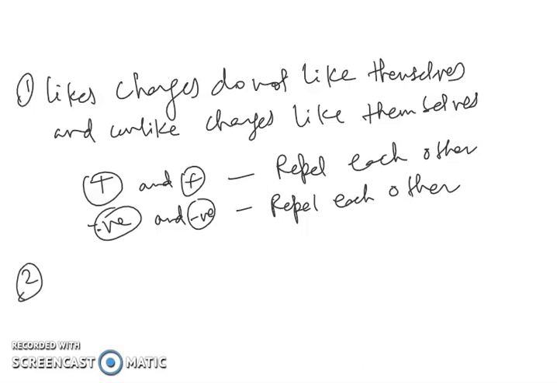The other property we have is the conservation of charge.